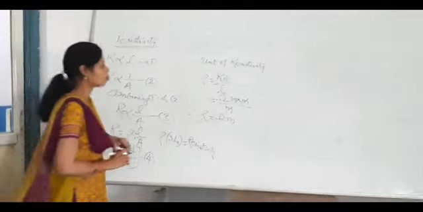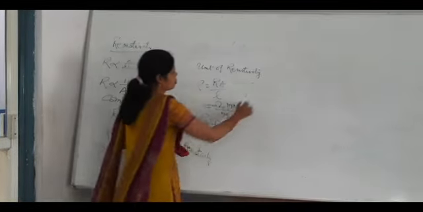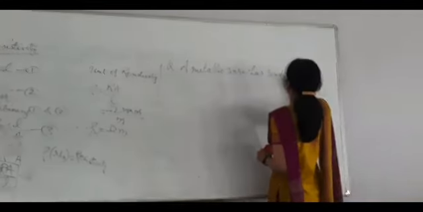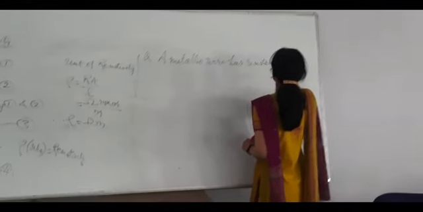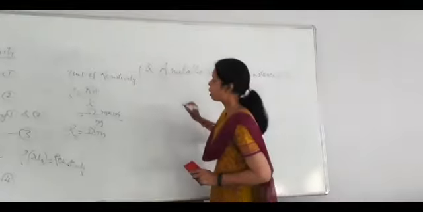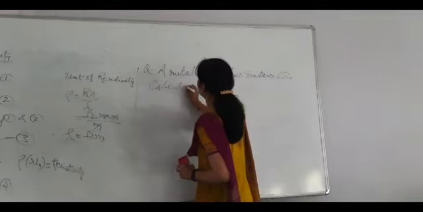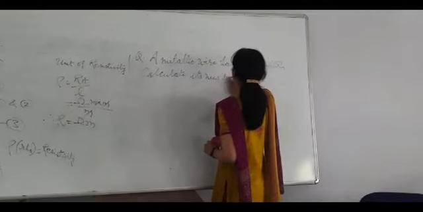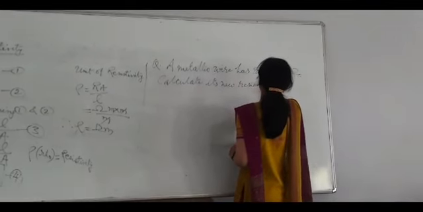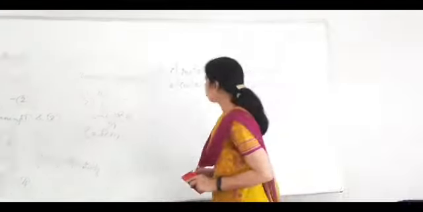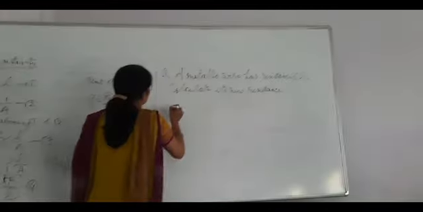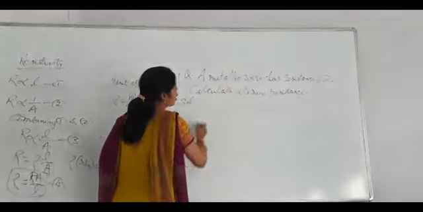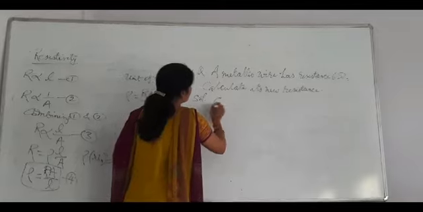Now one question we will do. Suppose a metallic wire has resistance 6 ohm. If its length is doubled, calculate its new resistance. Okay, so in the question, what is given? The resistance of the wire is 6 ohm.